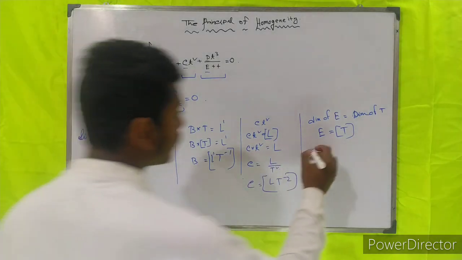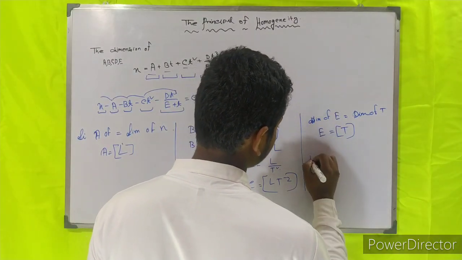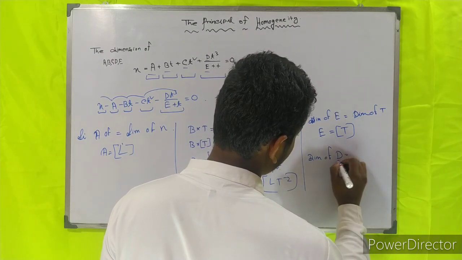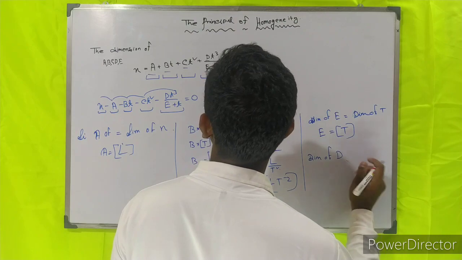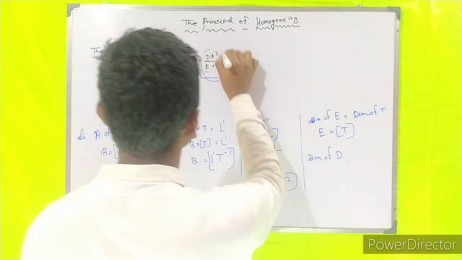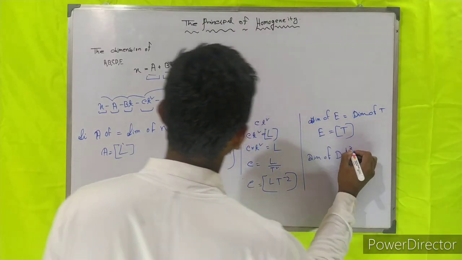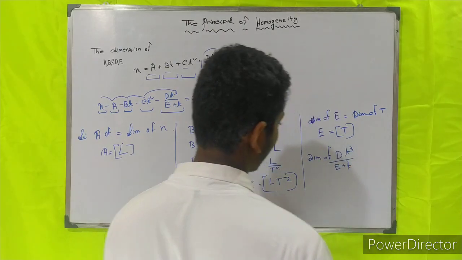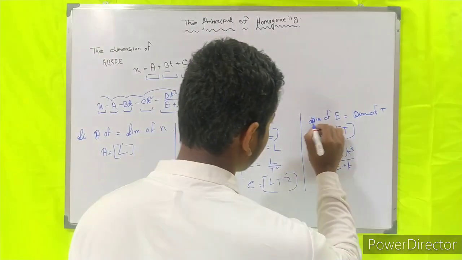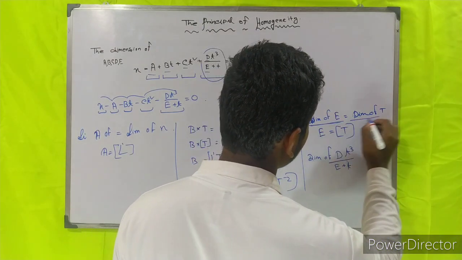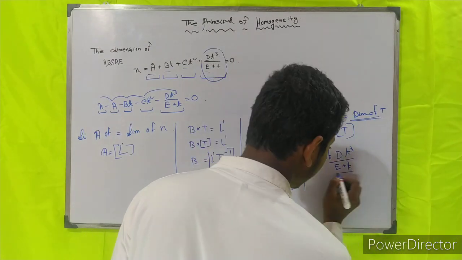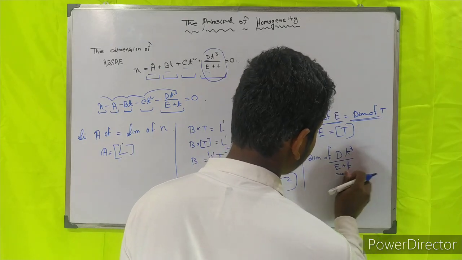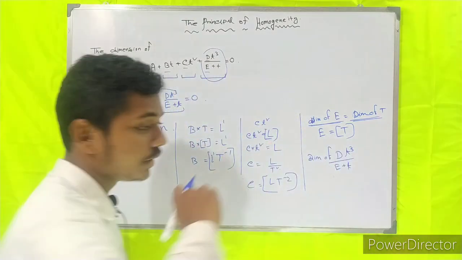This is the dimension of e. Now we'll find the dimension of this term, dt cube by e plus t. Here I will find the dimension of e is equal to the dimension of t because of this. So now we will find the dimension of d.